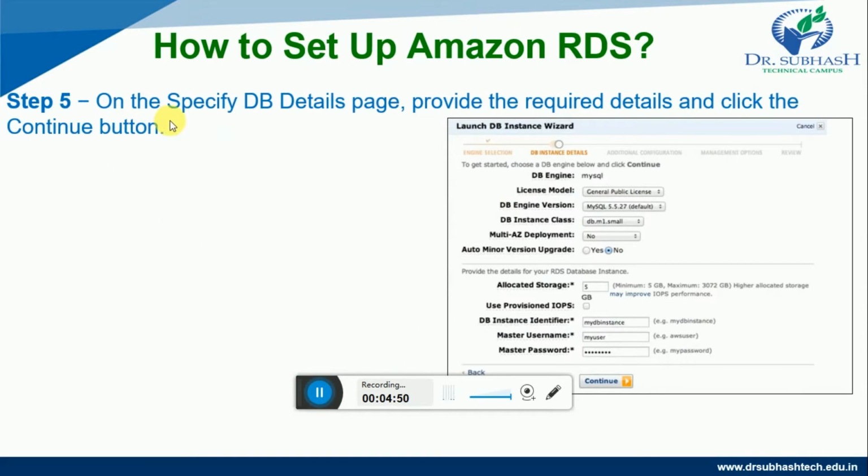In step 5, on the Specify DB Details page, provide the required details and click the Continue button. Here you can see there is a DB instance wizard. Here you have to provide the DB instance details, which are the required details that we have to fill, and then click on the Continue button.